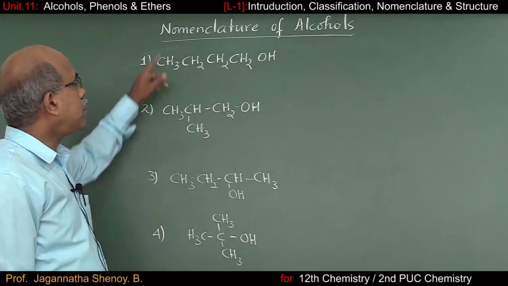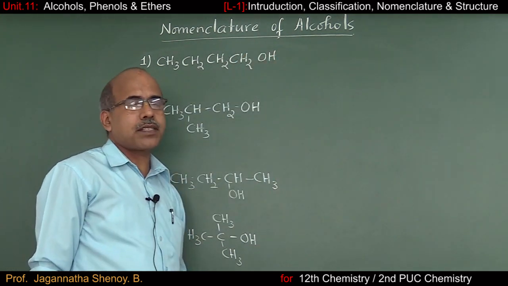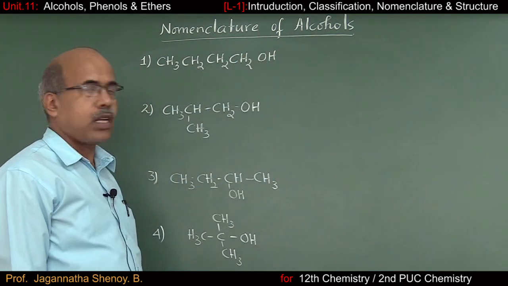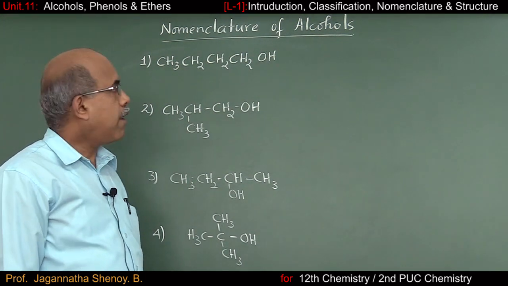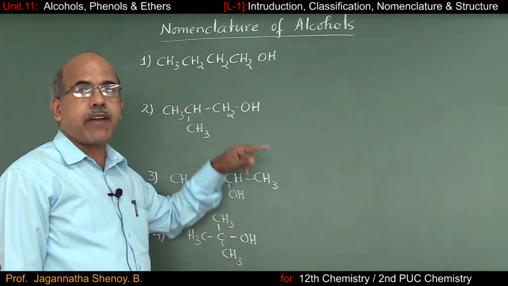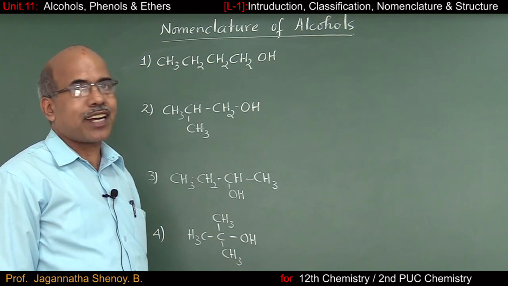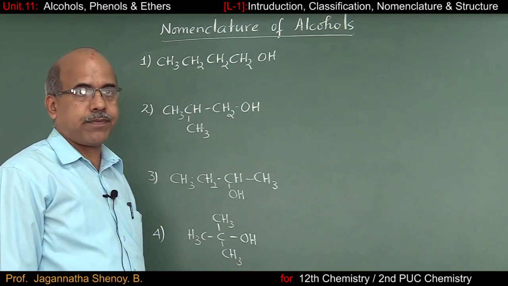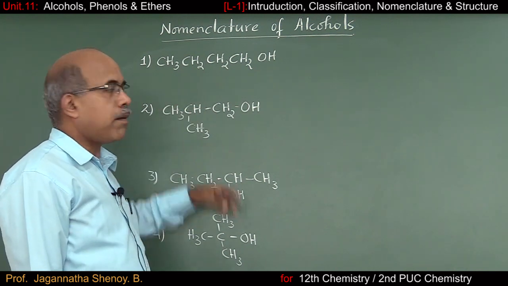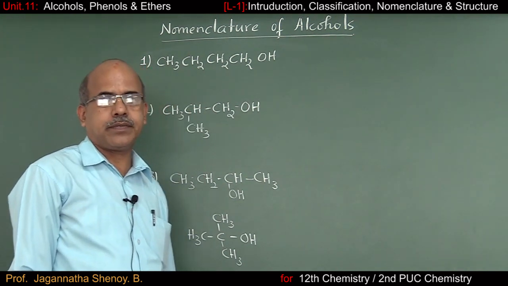We shall start from nomenclature of alcohols. We have to consider both common nomenclature and IUPAC nomenclature. For every structure, whatever I have written, first I will consider the common name, then we shall go for IUPAC names. I am going to start from butyl alcohols.